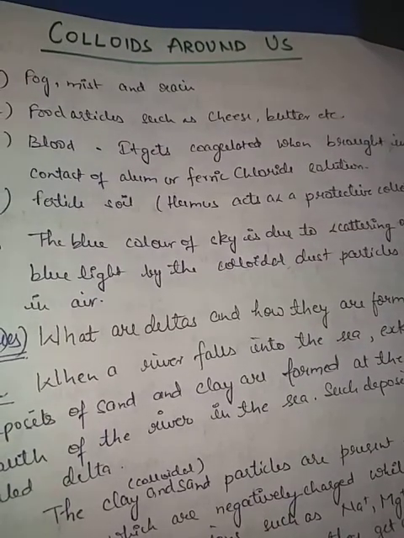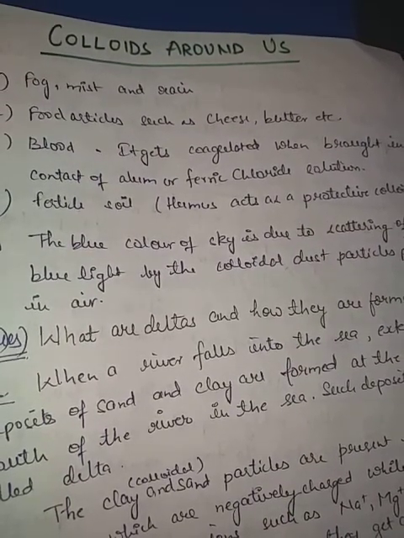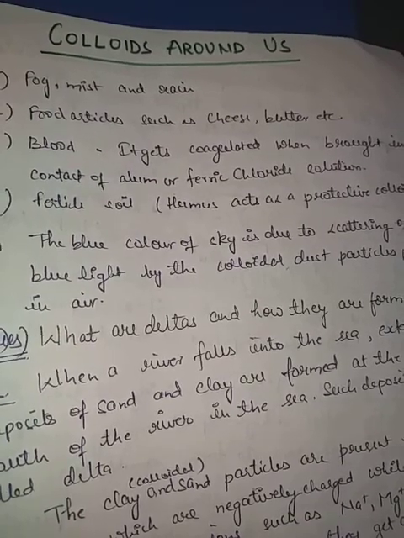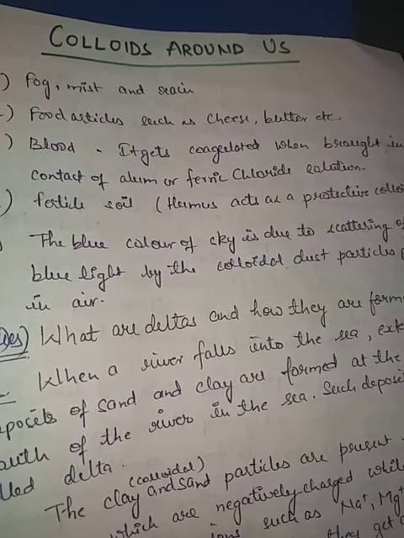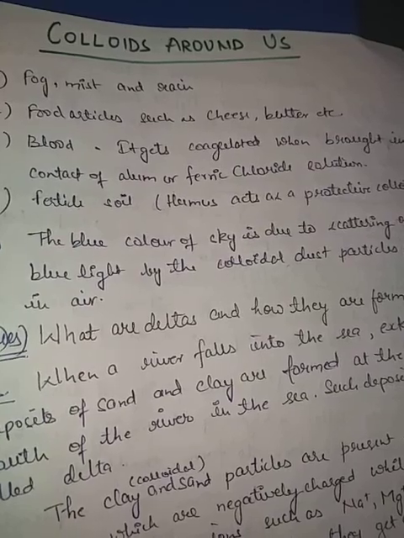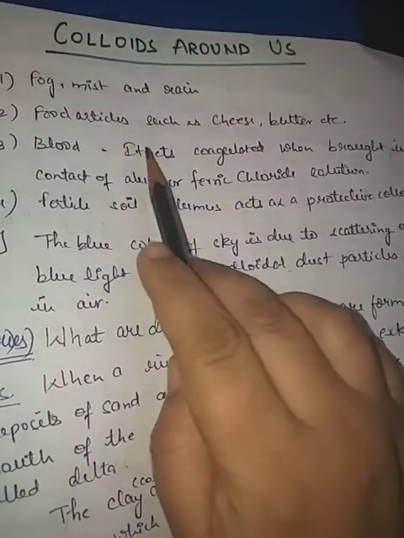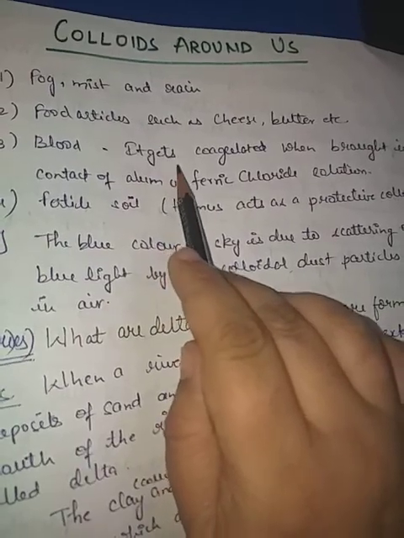Next is food articles like milk, butter, cheese, ice creams. All these form colloids. Next, blood is a colloidal solution. See this blood, it is a colloidal solution.